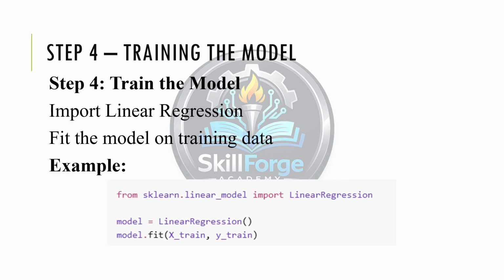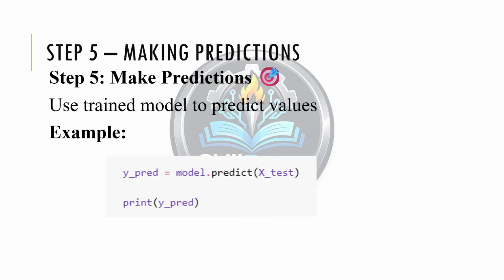After that, we train the model. This is a very important part. First, we import LinearRegression from sklearn, then we create a model object. After that we use the fit function to train the model using our training data. This is where the model learns the relationship between experience and the salary. Once this step is complete, our model is ready to make predictions.